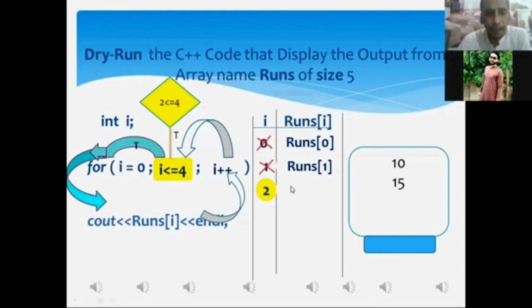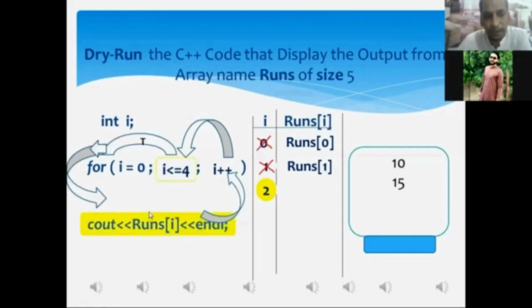Mr. Aftab, now you can watch the control of execution has been shifted to the cout statement over there. Mr. Aftab, as a result of the cout statement's execution, whatever data value has been stored in the memory address of the array that we have specified in the cout statement must be displayed onto the monitor screen. Is it so or not? Yes, sir. Mr. Aftab, what is the current value of I? 2, sir.